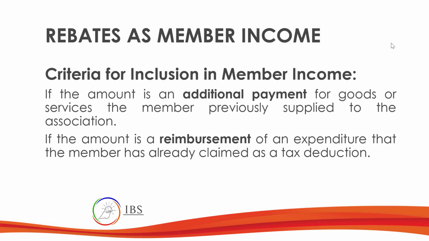But if the amount is a reimbursement of an expenditure which they already claimed as a deduction before, then that will be classified as income. And that's the end of my lecture. I hope you learned something.